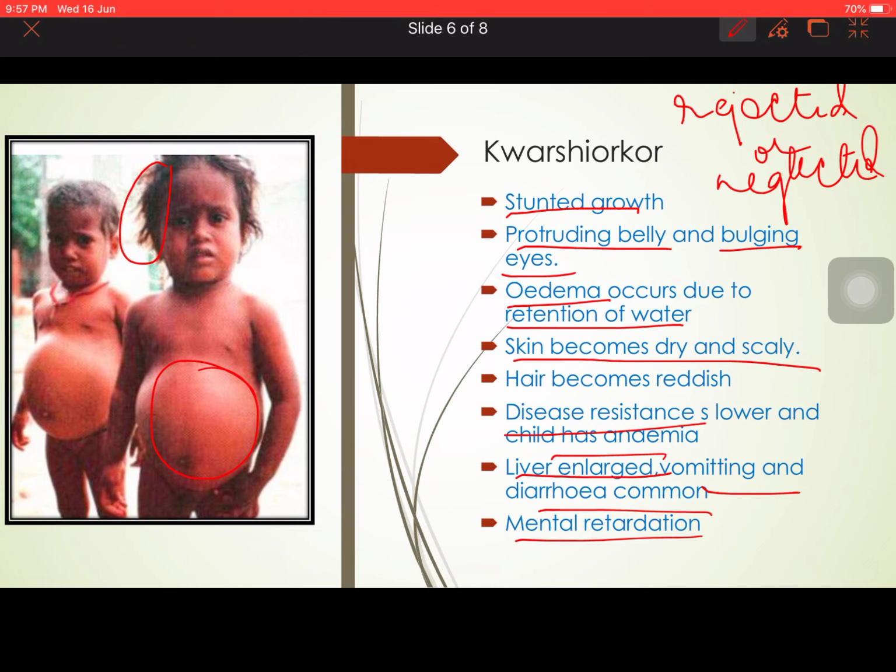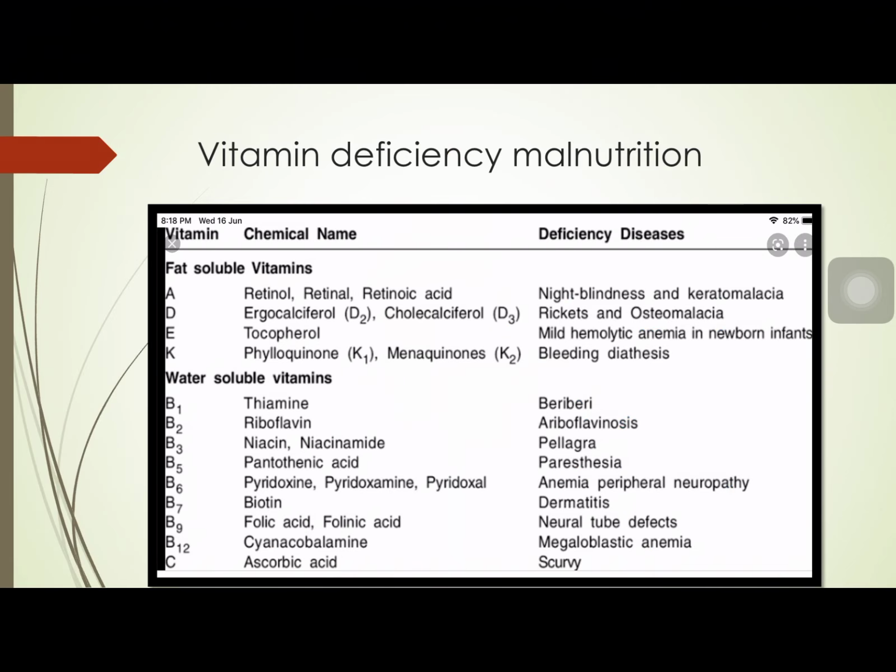Now we will move on to certain diseases which we have already discussed in previous episodes. I want to do a quick revision as I am talking about deficiency diseases. In the next slide, I'll be discussing vitamin deficiency malnutrition. I have already spoken about the sources of vitamins A, D, E, K in my slide regarding vitamins. Please go through it, you will understand. There I also told you the deficiency diseases. Here again, I am going to discuss them for your quick revision or summary.